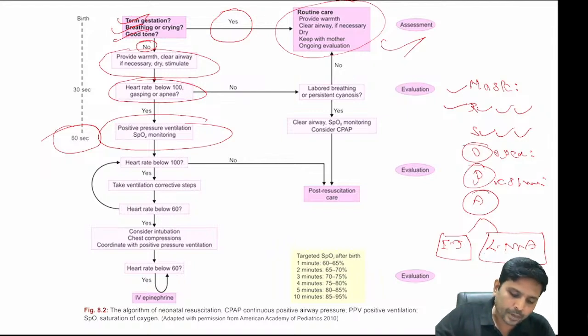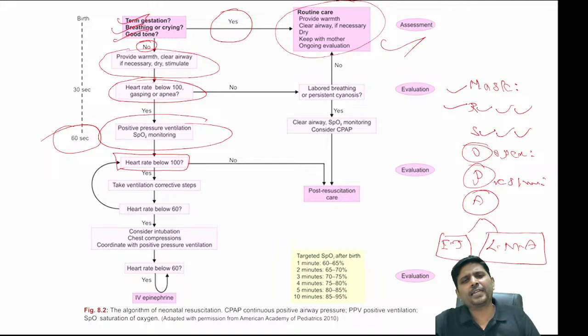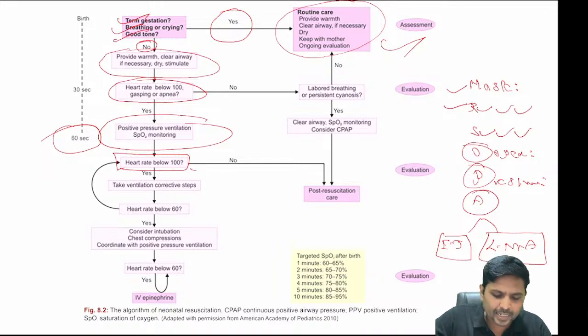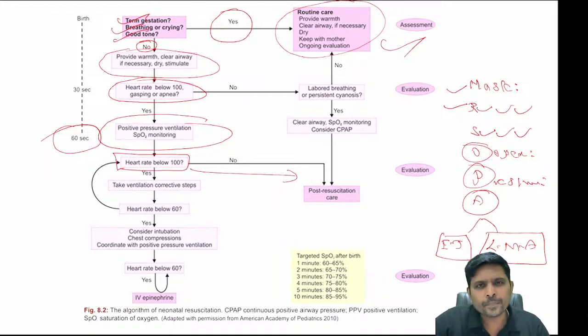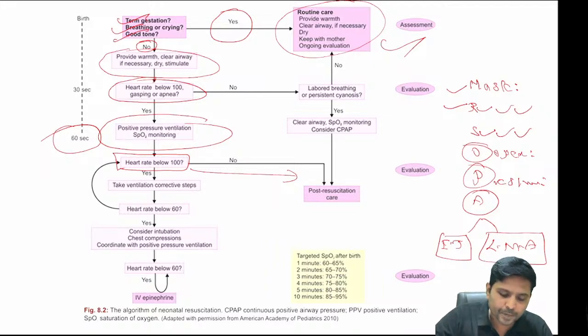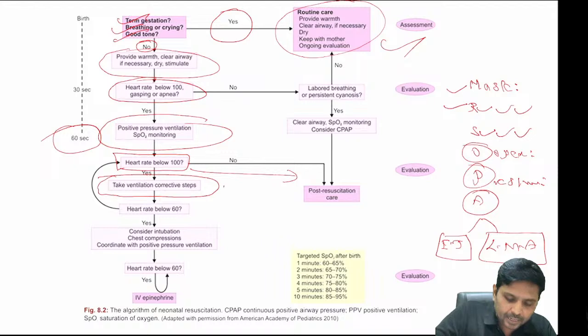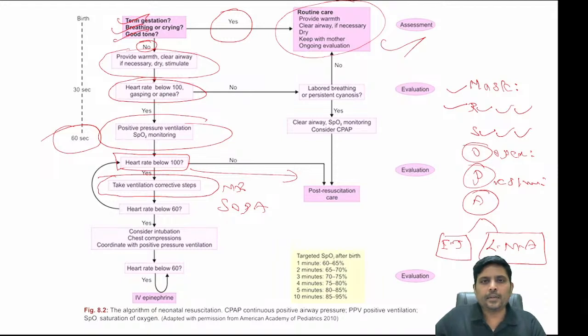So look here, when you are giving positive pressure ventilation, again and again you need to ask whether the heart rate is increasing or decreasing. When the heart rate is increasing, you are in a safe place. What you have been doing is correct. When the heart rate is not increasing despite positive pressure ventilation, take ventilation correction steps. What are ventilation correction steps? As I told you already, MRSOPA. And then you take another 30 seconds to do all these ventilation correction steps.